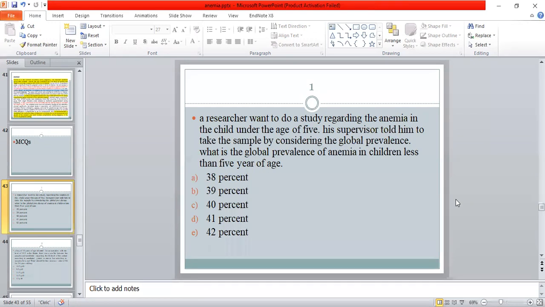What could be the answer? Anyone? Charlie? The answer here is 42%. E is the right answer.